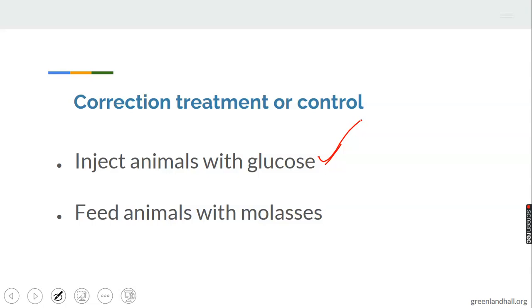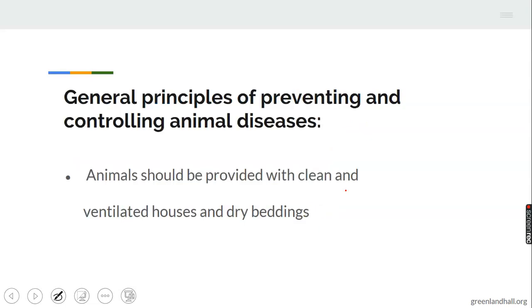Let's take note of that. So in the treatment, you inject the animals with glucose. 2, you feed animals with molasses as well. These are the corrective measures of ketosis. I believe we are following.